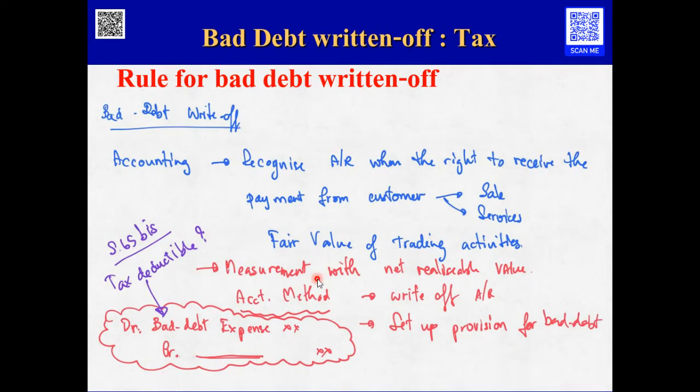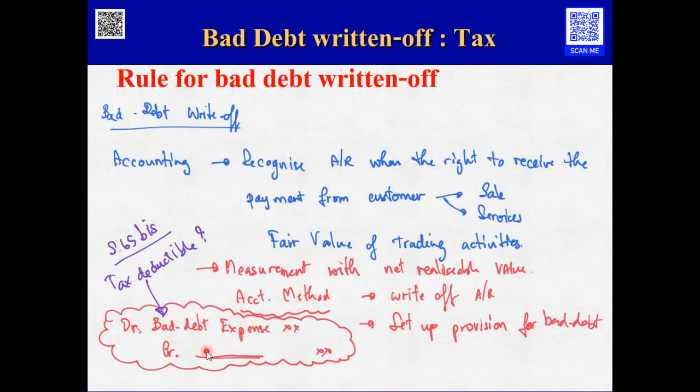However, for the financial accounting, when they calculate the accounting net profit at the end of the reporting date, they will measure the account receivable at the net realizable value. They will estimate the amount of the account receivable that cannot be paid, and record this estimation as the bad debt expense, in the case of a write-off or setting up a provision for bad debt. If they set up a provision, they will debit bad debt expense and credit provision for bad debt. But if they write off the account receivable immediately, they will credit AR.